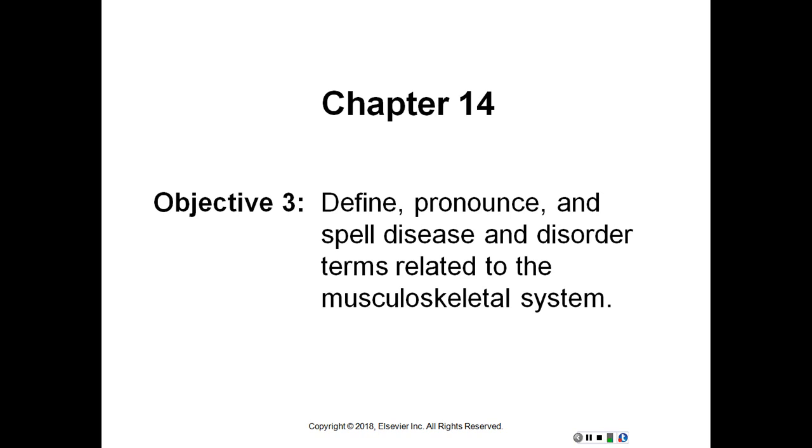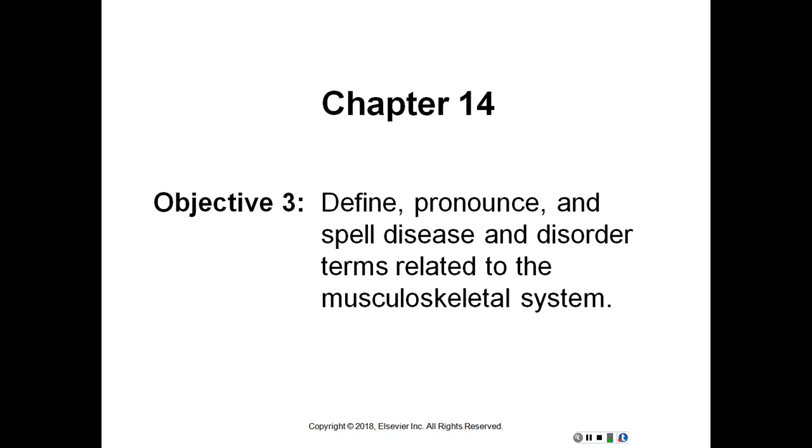Craniochesis, fissure or split of the cranium, which is congenital, so they're born with it. Discitis, inflammation of an intervertebral disc, also spelled with a C instead of a K. Fibromyalgia, pain in the fibrous tissues and muscles, a common condition characterized by widespread pain and stiffness of muscles, fatigue, and disturbed sleep. Kyphosis, abnormal condition of a hump in the thoracic spine, also called hunchback or humpback. Lordosis, abnormal condition of bending forward in the lumbar spine, also called swayback.